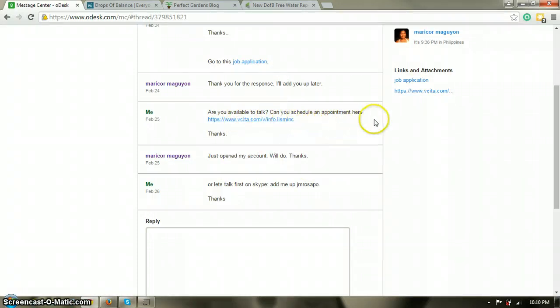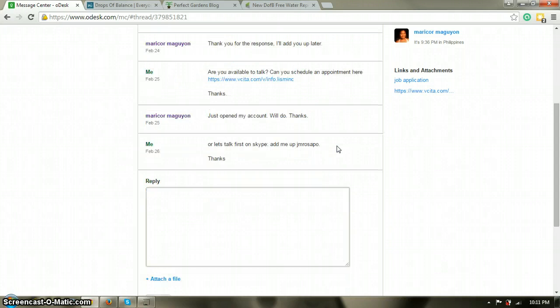Can you schedule an appointment here?" Then we put the Visita link. So the candidate can set an appointment, set the best schedule they have to undergo the interview for us to know who's the person fit for this job.